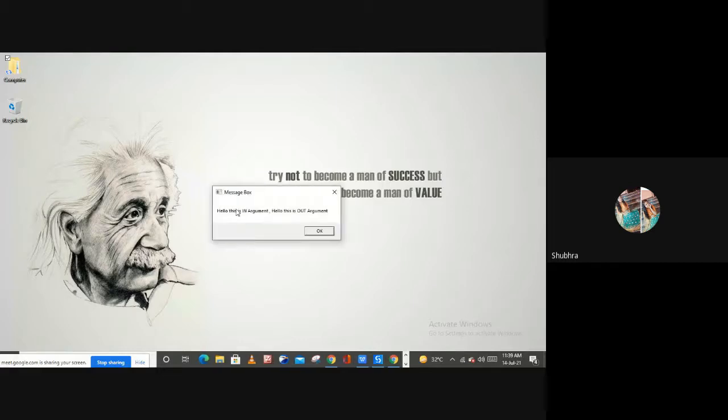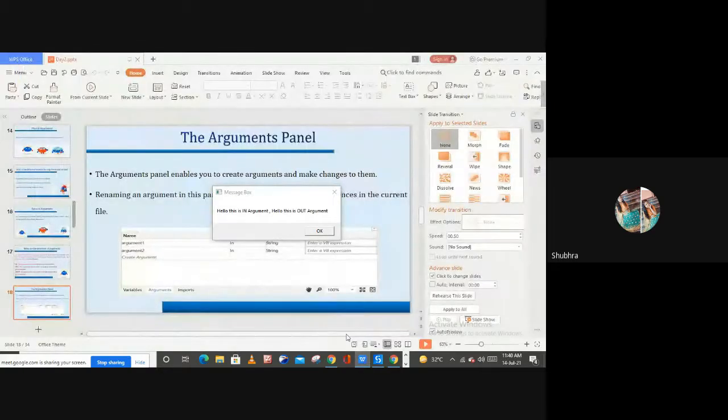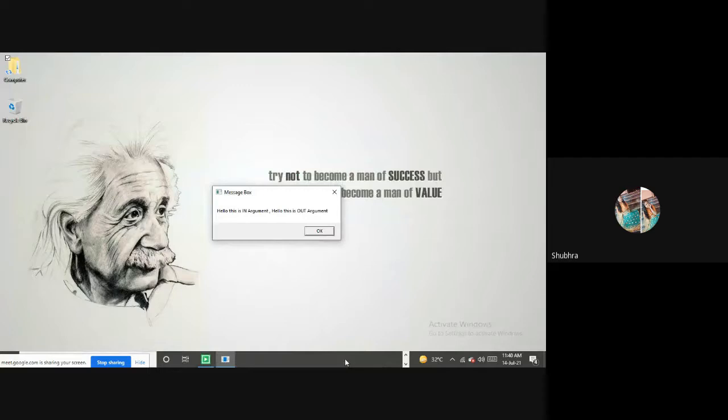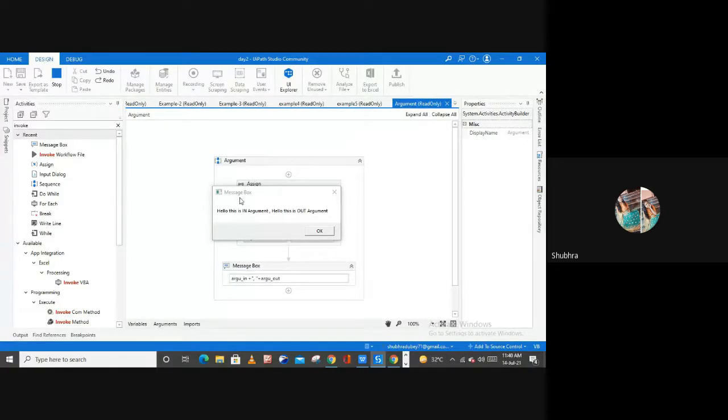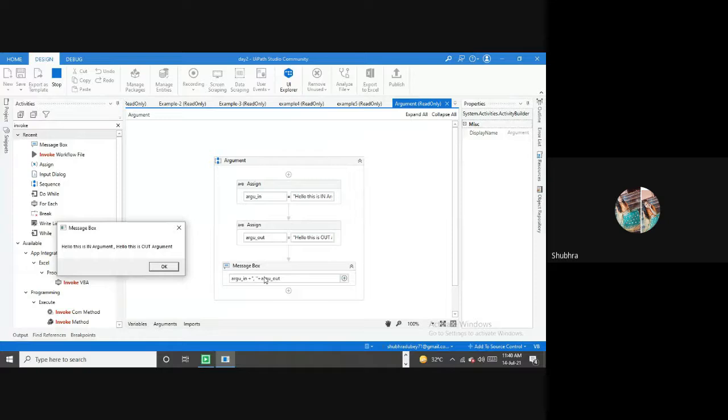So now let me run my file. So as you can see, we have this message box from our previous file. Hello, this is an in argument and this is an out argument. So this message box is coming from, let me show you. This message box is coming from this particular file, right? This is the message box from which I am getting this pop-up, right? Let me hit on OK.